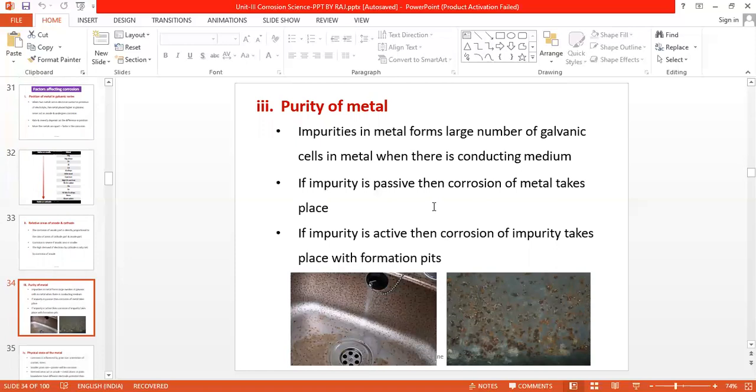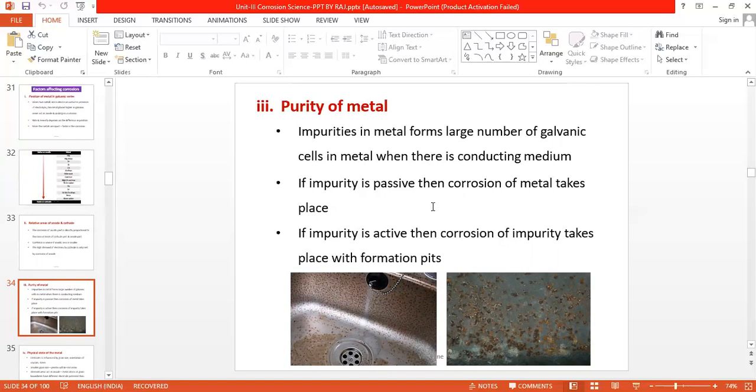Third, the purity of metal. Consider again three cases. When no impurities are present in the base metal, then the theoretically expected corrosion is zero, but impurities will decide whether the corrosion is higher or lower than that of the base metal. If impurities are more active than the base metal, then the impurity metal will function as anode and it will protect the base metal from corrosion.